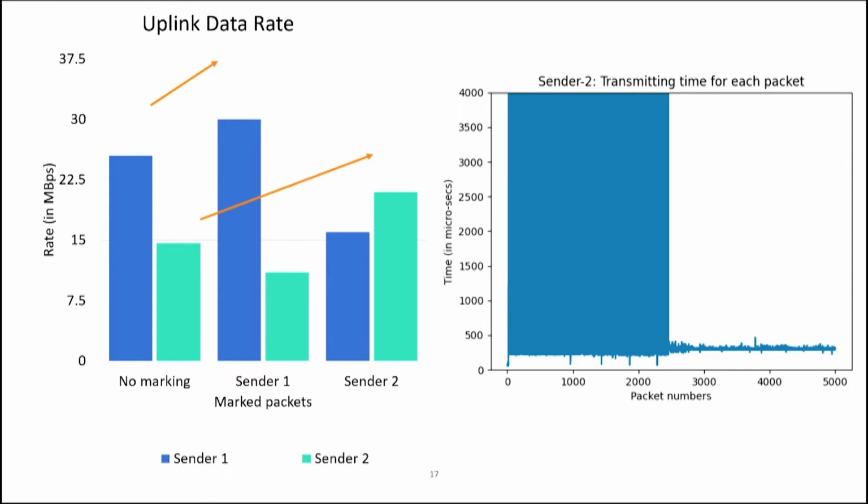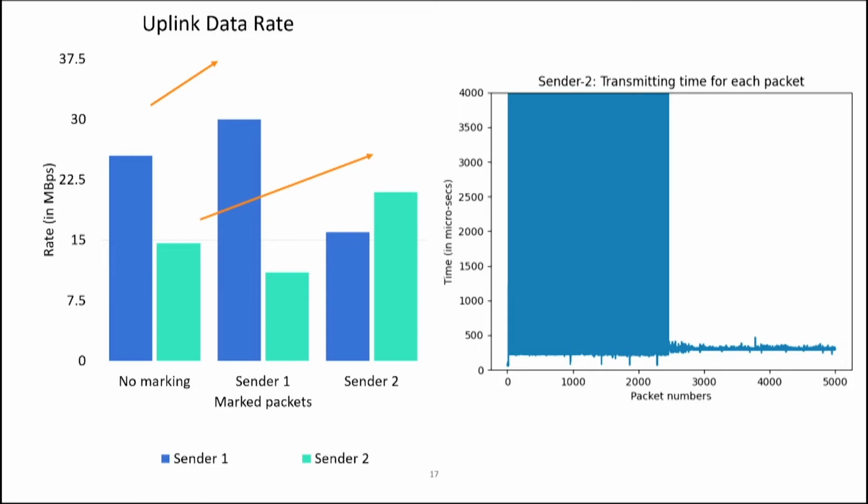And for sender 2, it goes from 14 to around 20 when the sender 2 packets are marked. Now why is this happening? Because if we see in the right hand side figure, that is the figure for when sender 1 is marked, and this is the figure for transmitting time of sender 2. If we see the first half of the packets, it is taking a lot of time.